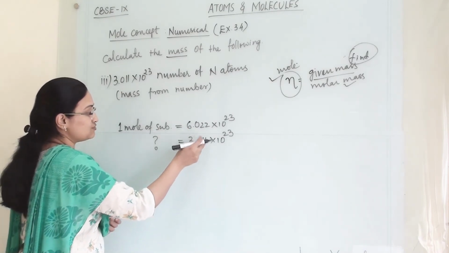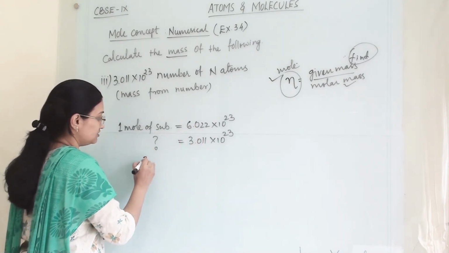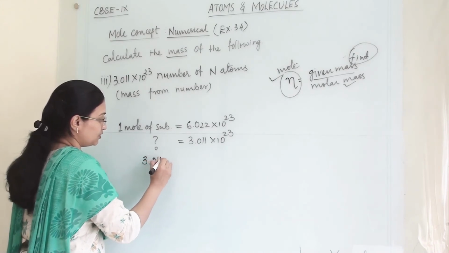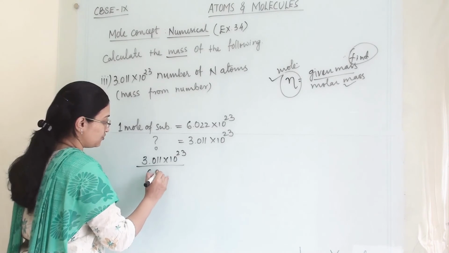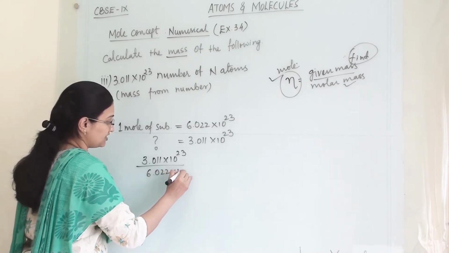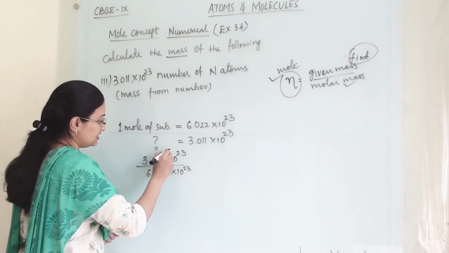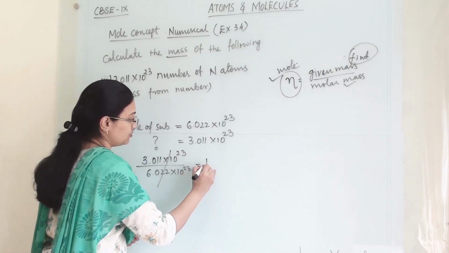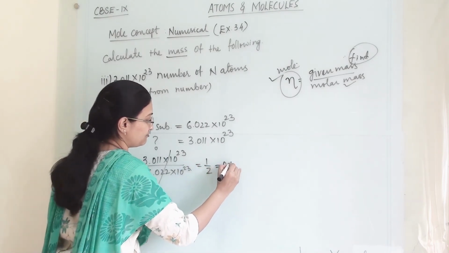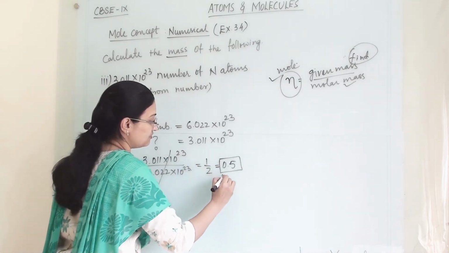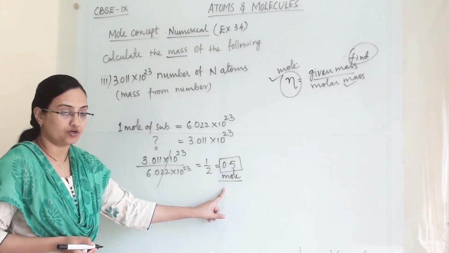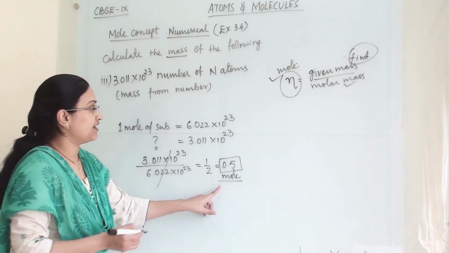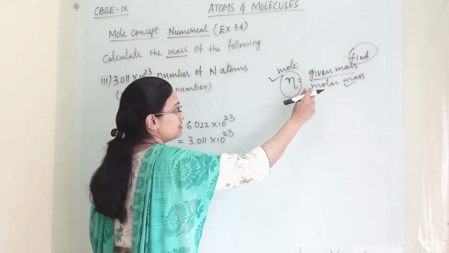Otherwise you can directly divide: 3.011 into 10 raised to 23 divided by 6.022 into 10 raised to 23. So you will get 1 by 2 equals 0.5. So this is our mole. We got 0.5 mole.